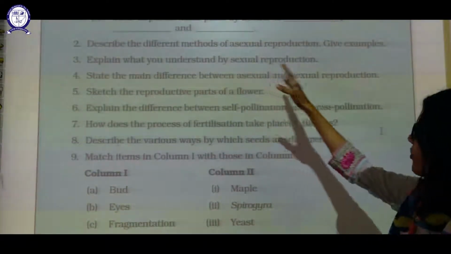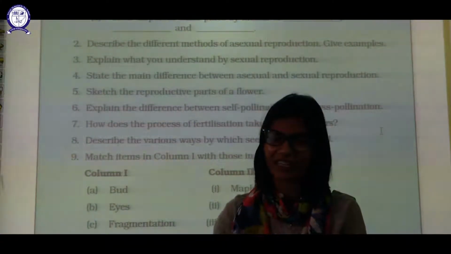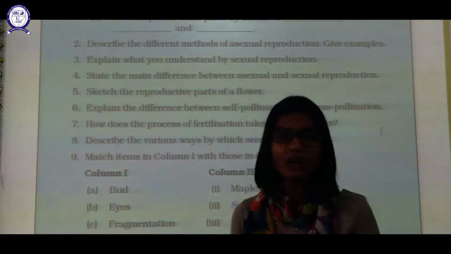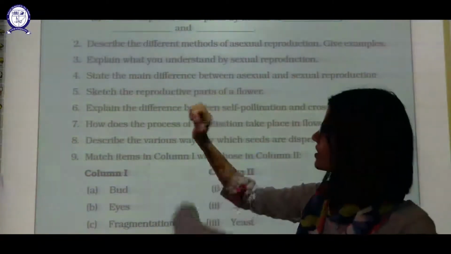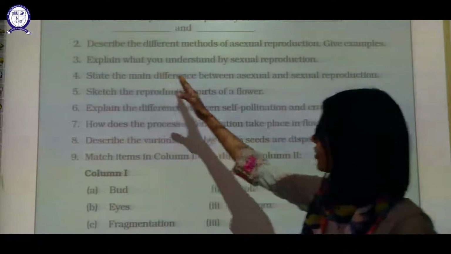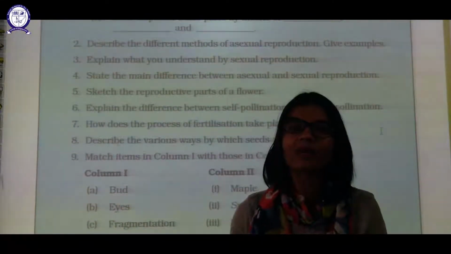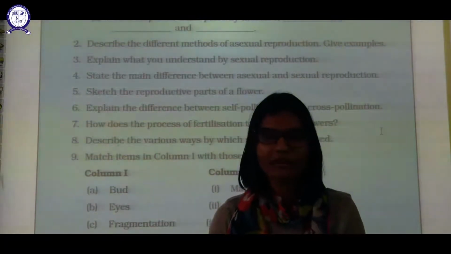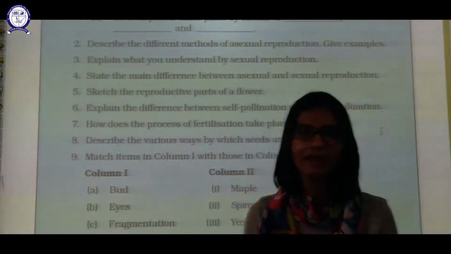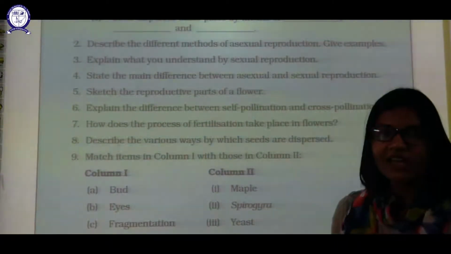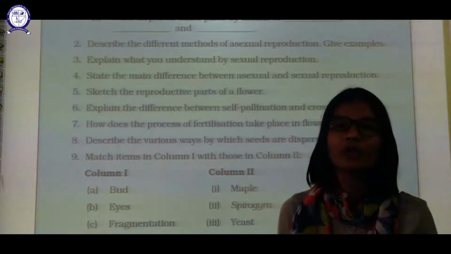Describe different methods of asexual reproduction. You can write about fragmentation, budding, vegetative propagation. Okay, you can write about them. For explanation, refer to the previous part of this video. Explain what you understand by sexual reproduction. Sexual reproduction basically means reproduction by the seed, which involves fertilization, fusion of male and female gamete, and it will give rise to the seed. And inside the seed, an embryo is there which will give rise to a new individual.